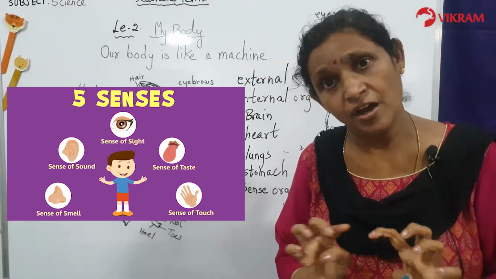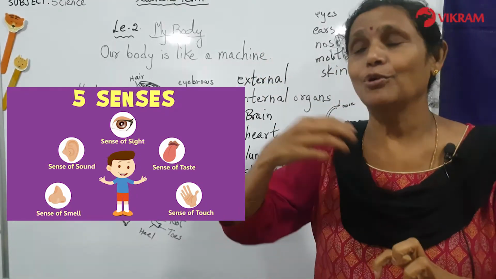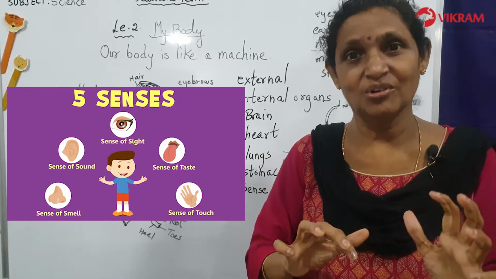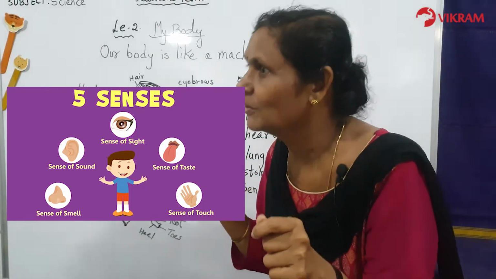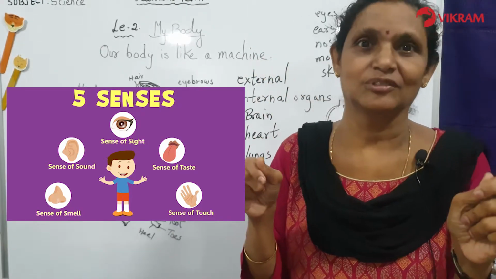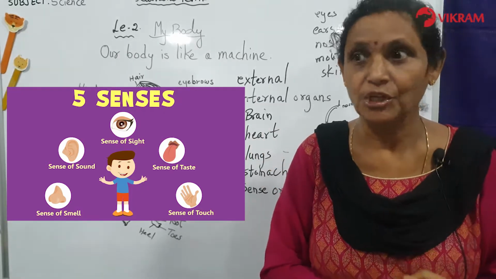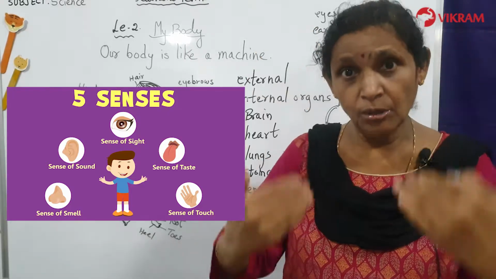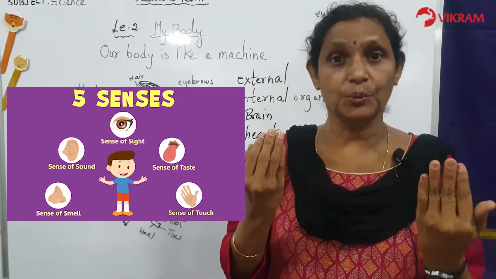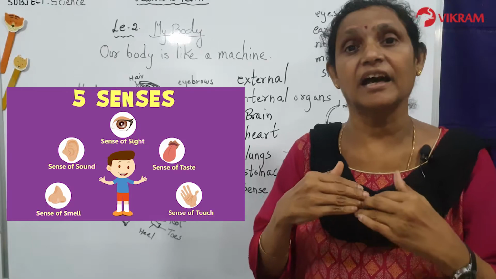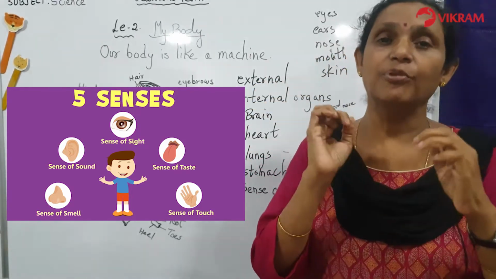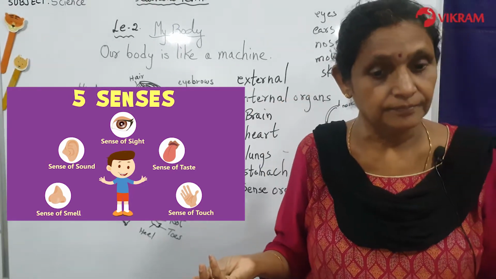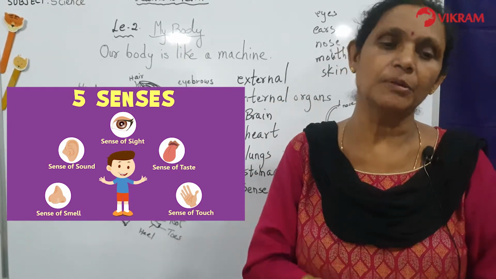You have a window in your house? Yes. If you want to see outside every time, will you come out of the door when it is raining or something? No. You will just open the window and see, oh, it's raining outside. You will come to know, and then you will shut the window. You don't have to open the door and come out. So the same way, the whole body also has a window. It will be seeing things and observing things. And for these windows, you need the eyes, ears, nose, mouth and the skin. These are called the windows of the body.